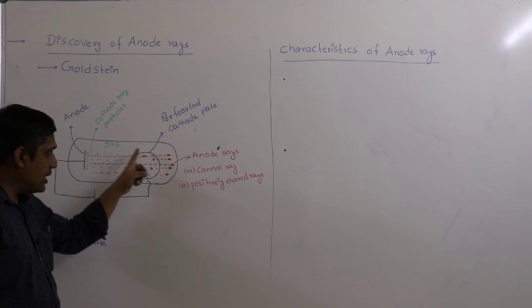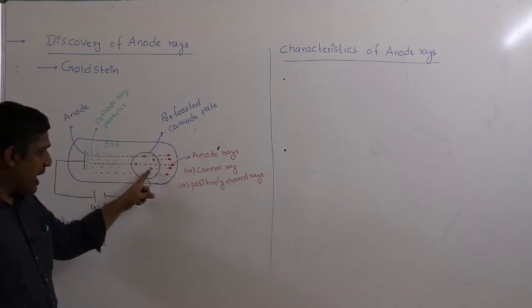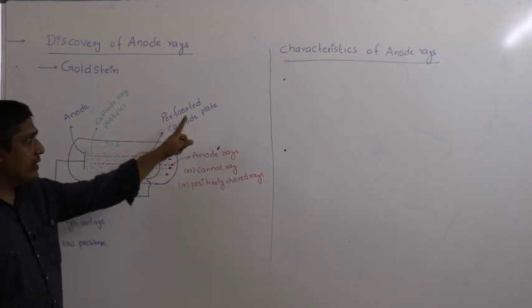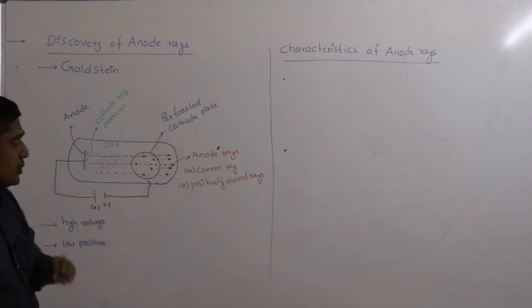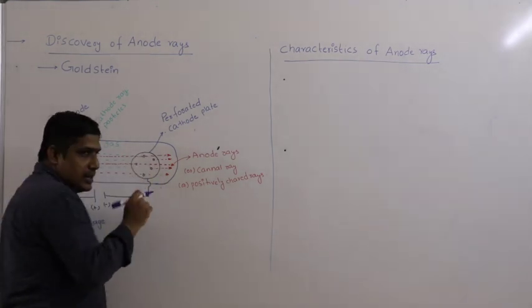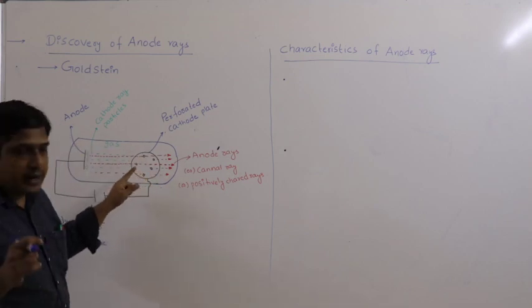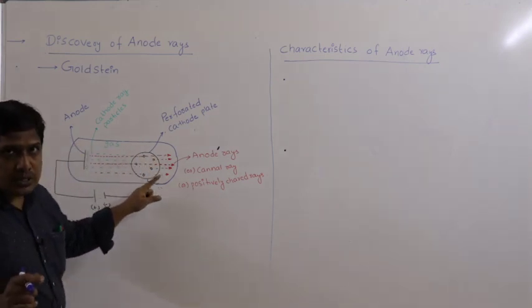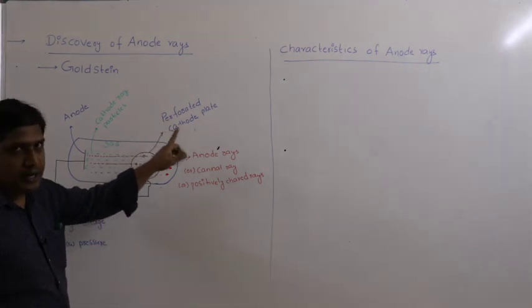He has replaced the cathode metal with a metal plate having holes, a perforated cathode plate. We call it a perforated cathode plate. Perforated is nothing but these holes. You can see these holes. Instead of a metal plate, he is using a metal plate that contains holes.